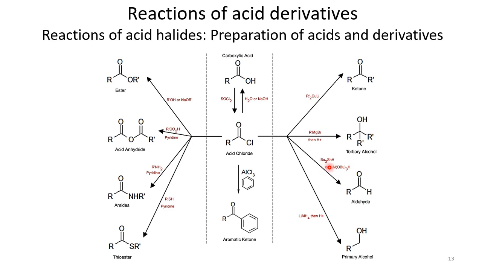They can also be converted into aldehydes when we have conditions like tributyltin hydride or lithium aluminium tri-tert-butoxyhydride. In this case you can get that aldehyde, where hydride acts as a nucleophile here, and then we can get the product.